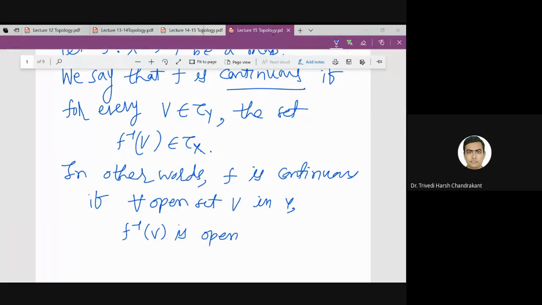Open set means basically open subset of X.